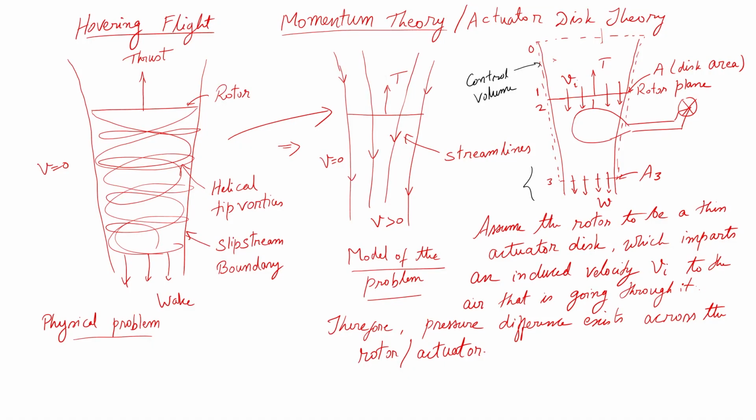So, this is the simplest model where I look at a hovering rotor and we say that my rotor is acting like an actuator disc, which is imparting some small velocity to air, and while my actuator is doing some work, air is in turn giving it some reaction, and as a result my rotor generates lift or thrust for that matter, which balances my weight and therefore my system can hover.